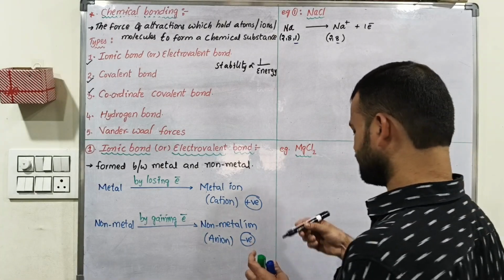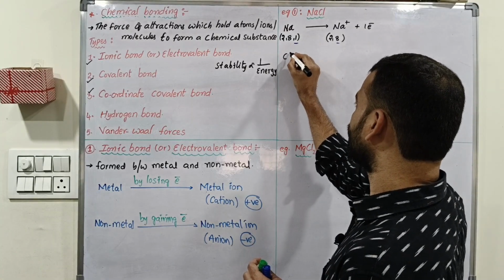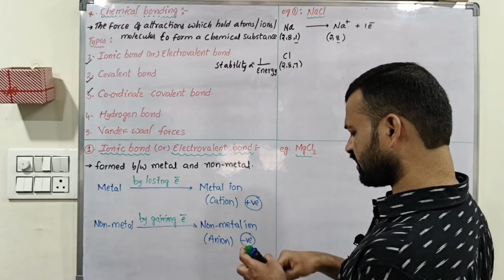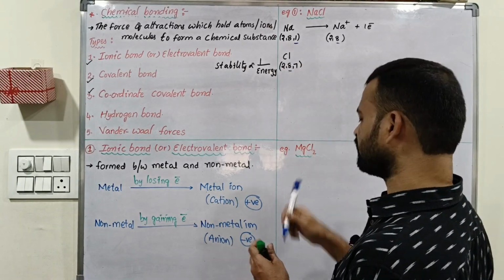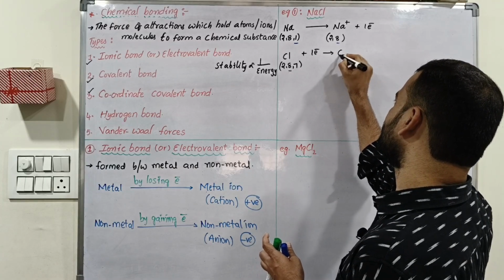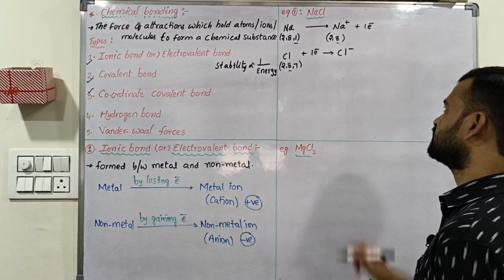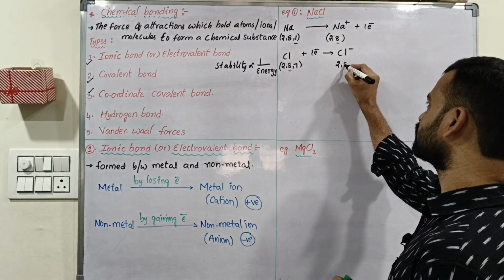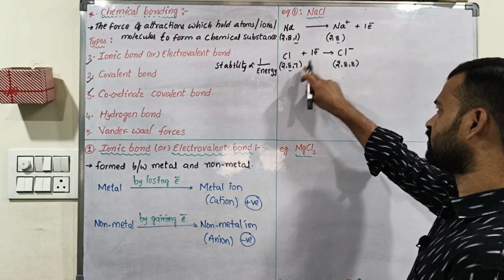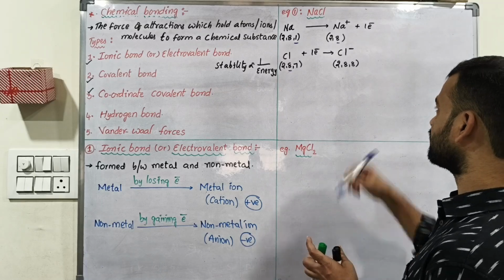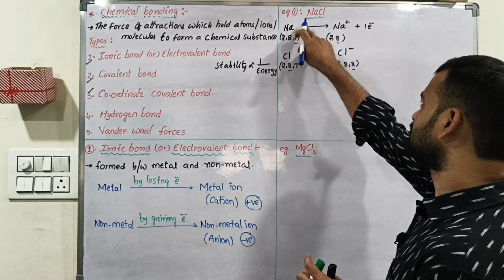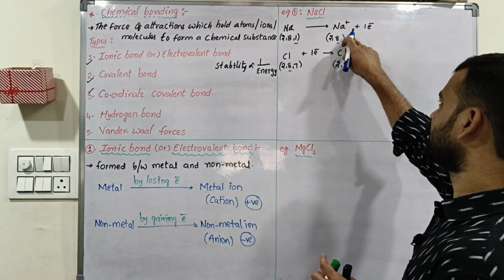Like that, chlorine is the non-metal. Its configuration is 2, 8, 7. To get octet configuration, it has to gain one electron. Then it will be converted into Cl minus ion. Its configuration is 2, 8, 8. Here we have added one electron, so 7 becomes 8. Here sodium has lost its electron and converted into Na plus, so the configuration is 2, 8.